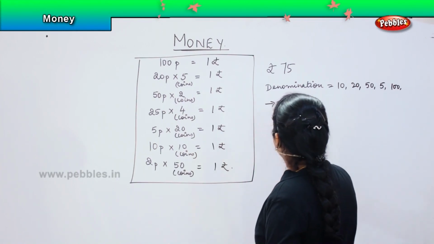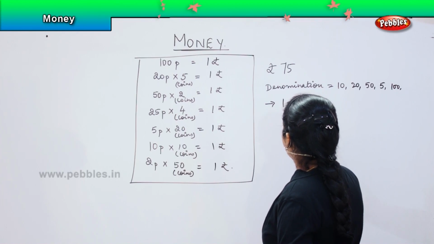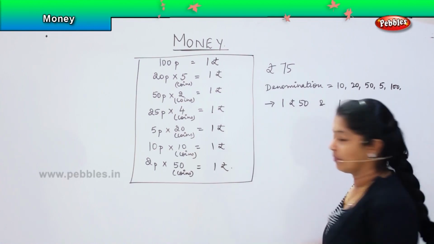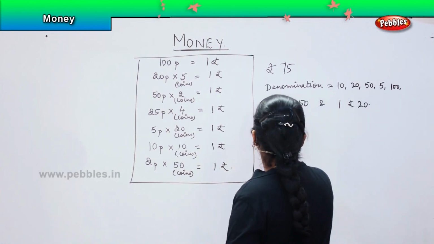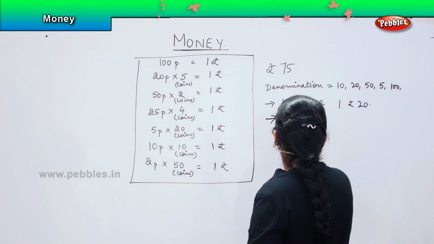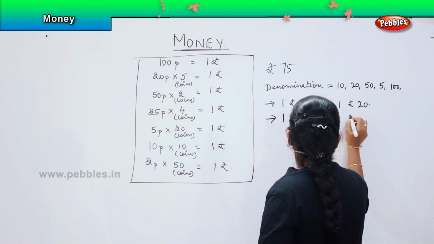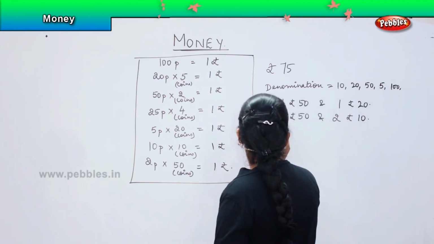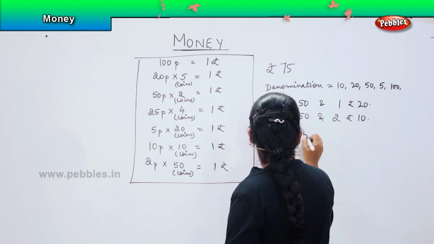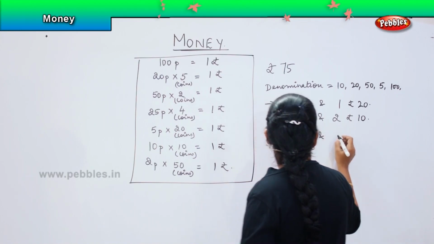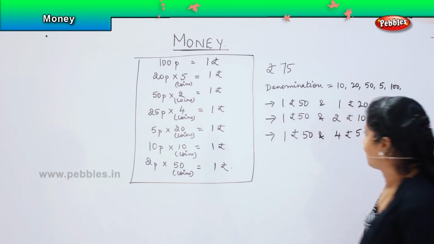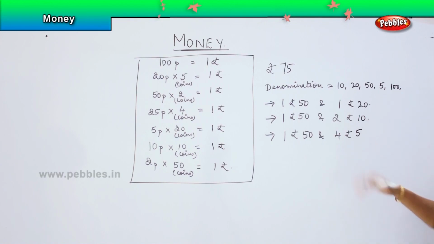I can even give him 1 50 rupee note and 1 20 rupee note, or I can give him 1 50 rupee note and 2 10 rupee notes, or I can give him 1 50 rupee note and 5 rupee. So these are the different ways in which I can give him the amount, right?